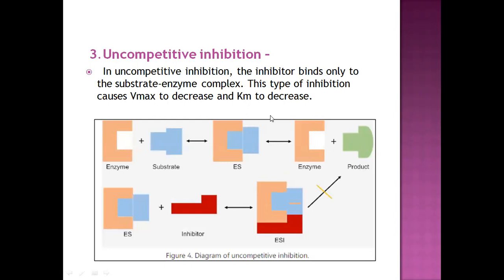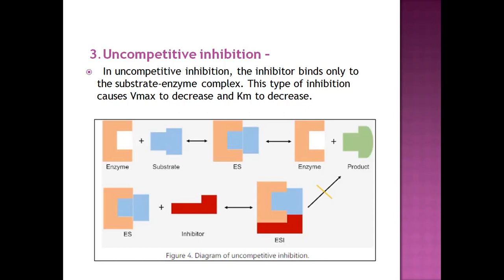In case of uncompetitive inhibition, it does not bind to the free enzyme. The inhibitor will bind only to the enzyme-substrate complex. This is called an uncompetitive inhibitor. In this case, Vmax and Km will both decrease.